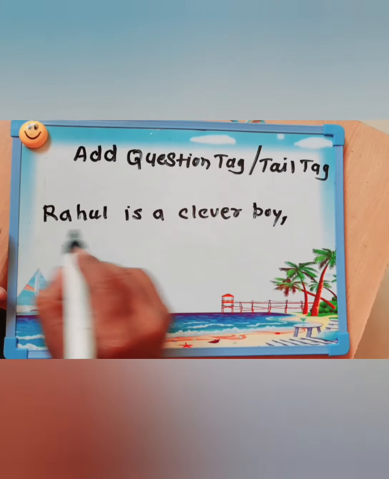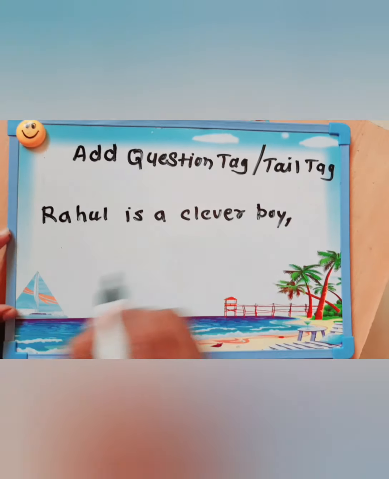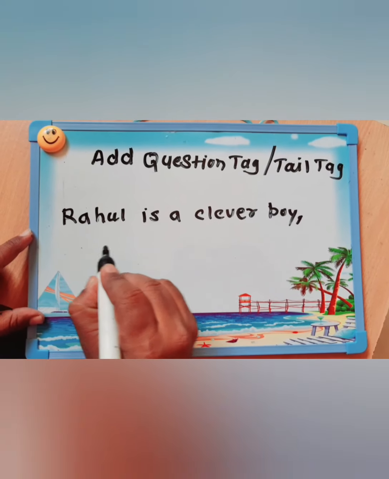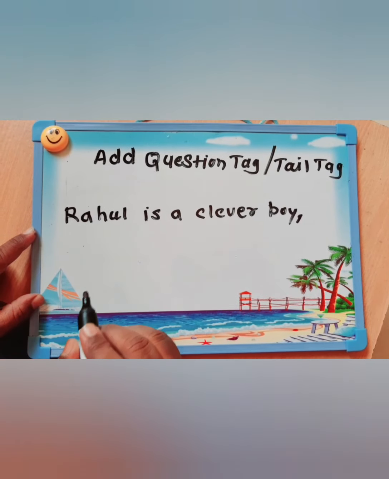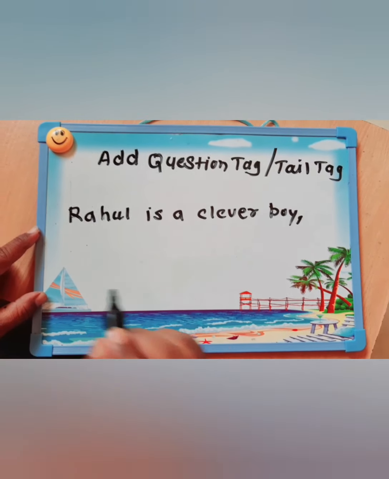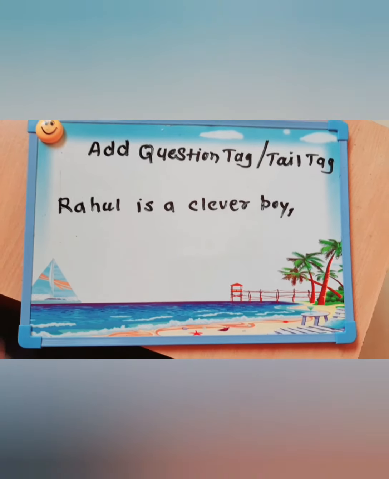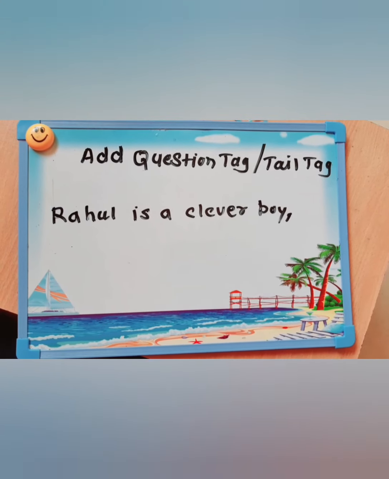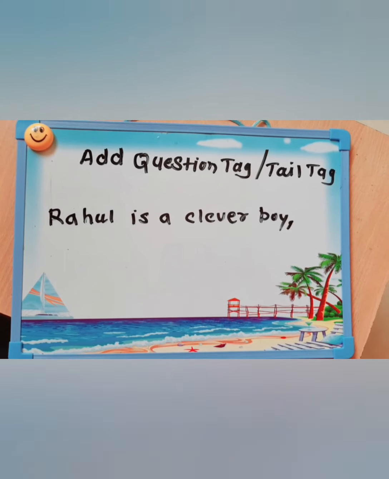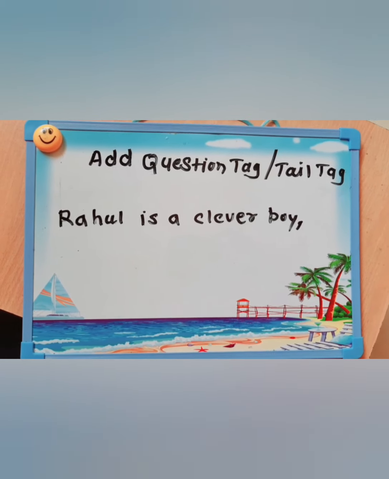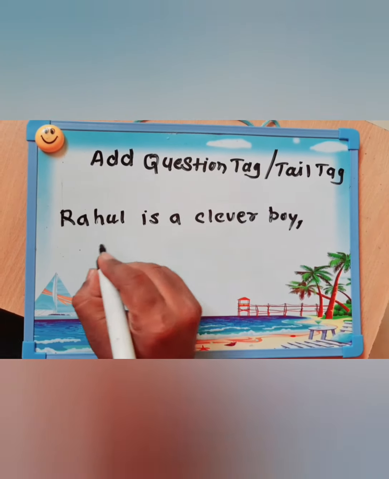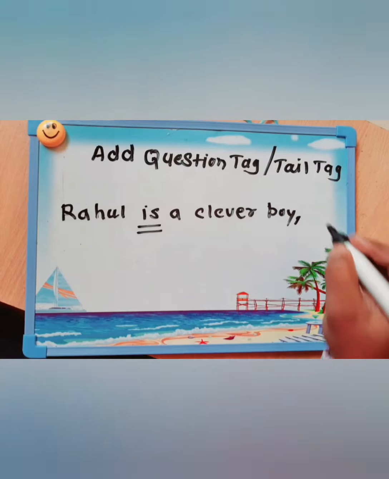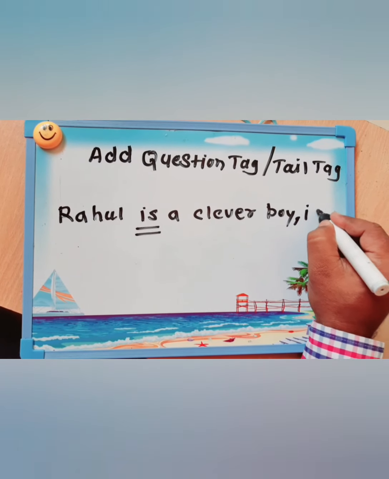Next, you have to observe that sentence very carefully. Suppose you find a helping verb. For example, helping verbs are am, is, are, was, were, shall, will, have, has, had, can, could, etc. If you find a helping verb in the sentence, you have to take it as it is. For example, in this sentence, is is a helping verb, so we have to take is as it is.